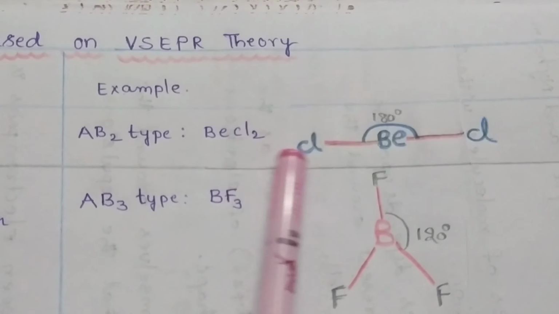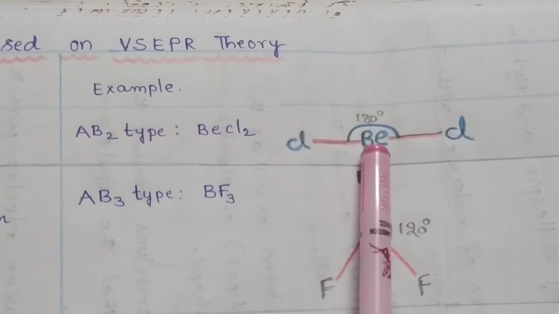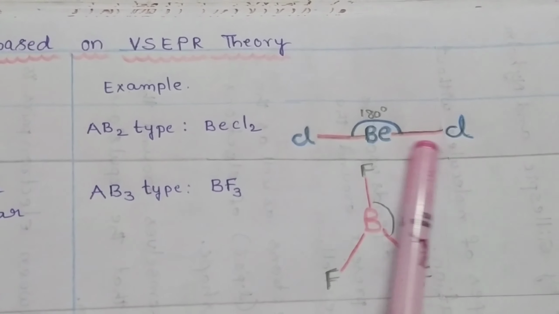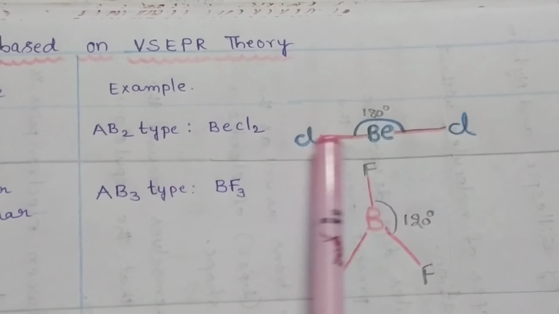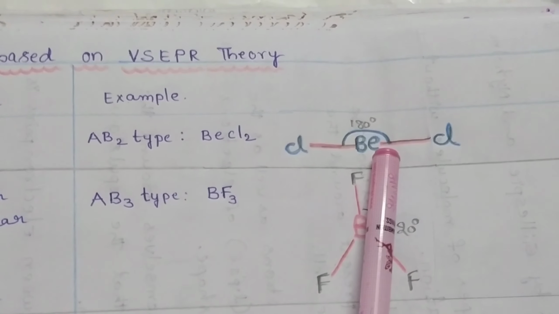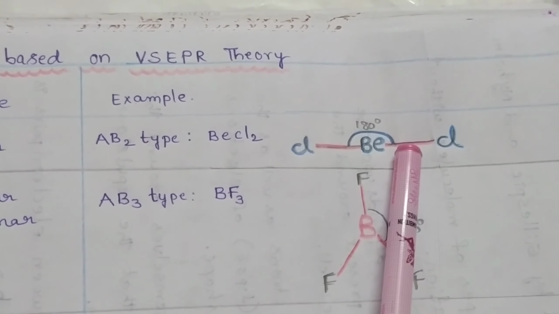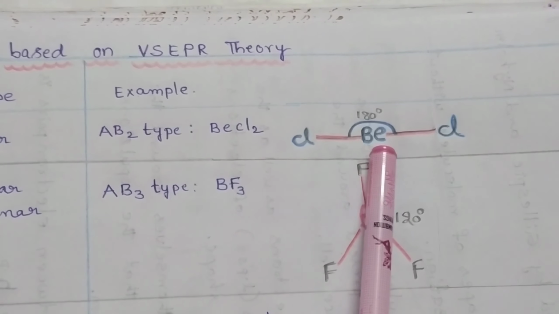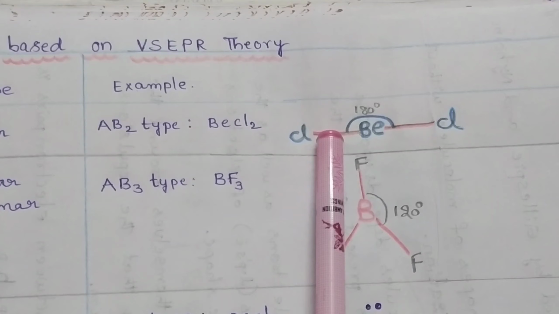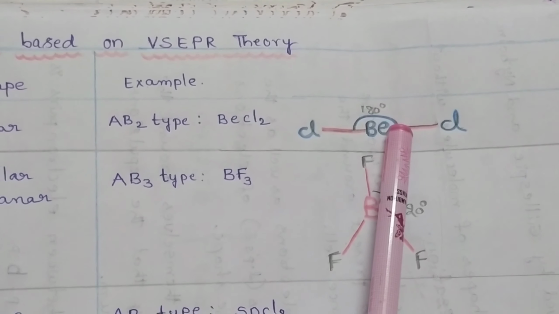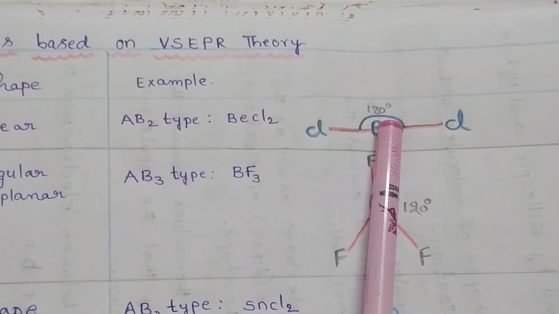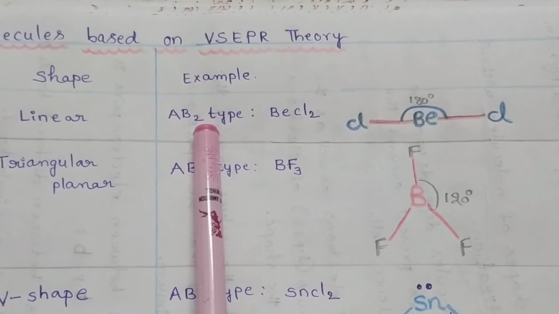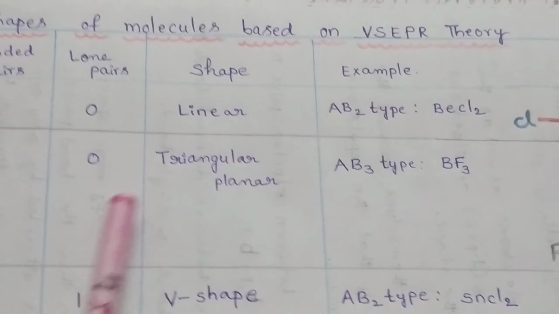In beryllium dichloride, beryllium is the central atom. Here there are two bond pairs of electrons, that means one Be-Cl bond pair and another Be-Cl bond pair, and there are no lone pairs of electrons present in beryllium dichloride. So in this molecule the bond angle is equal to 180 degrees and it is linear in shape. This is an example of an AB2 type of molecule.